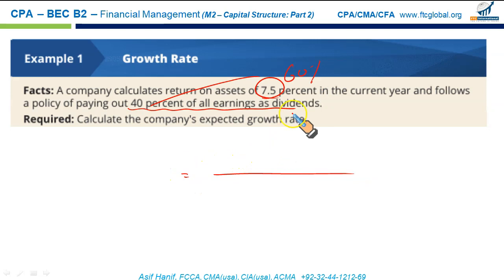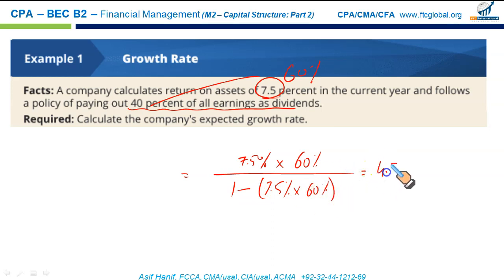First, the return on assets, that is 7.5%, multiplied by the retention rate, that is 60%, upon 1 minus return on assets times the retention rate. If you just calculate this all, it will give you 4.7%. Now imagine if you have more and more being retained, then this would mean that you have a higher rate of growth for the firm. 4.7% is the answer.